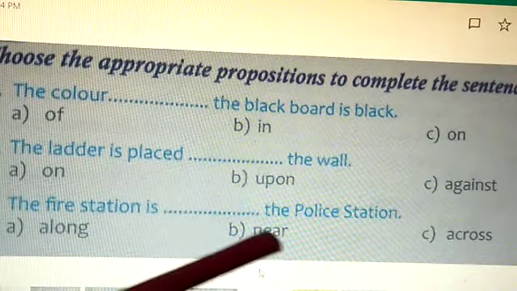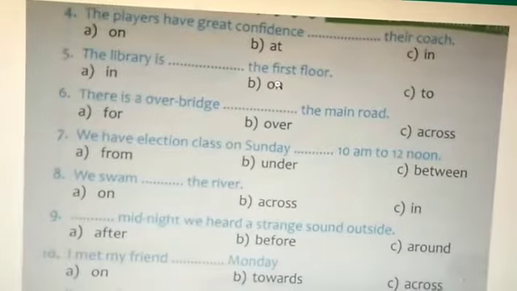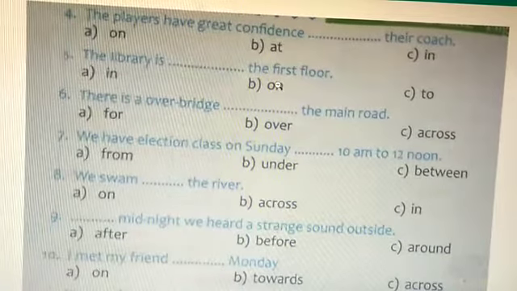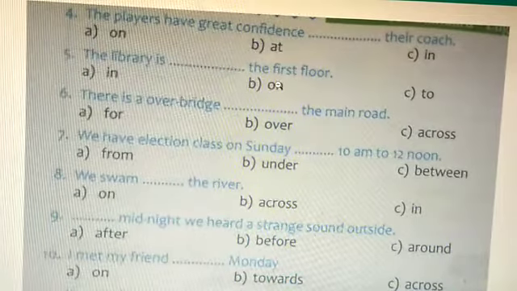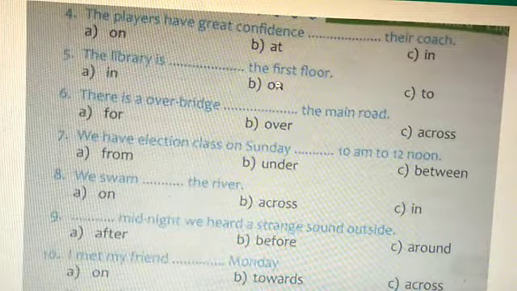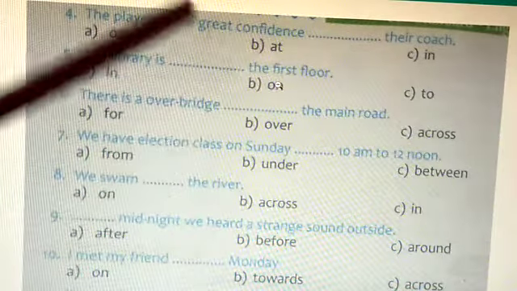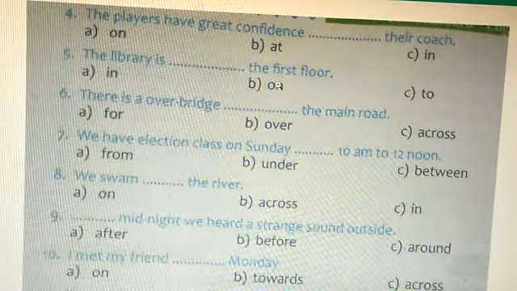So option B. Fourth one, you see students, the players have great confidence in their coach. Option C. Fifth one, the library is on the first floor. Okay. Option B. Sixth one, there is a overbridge across the main road.